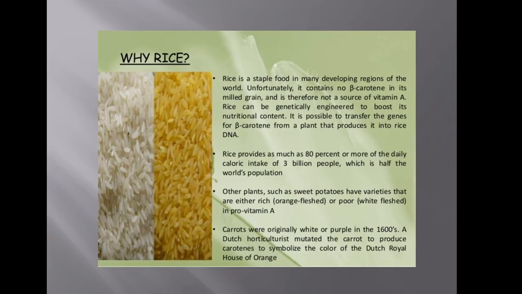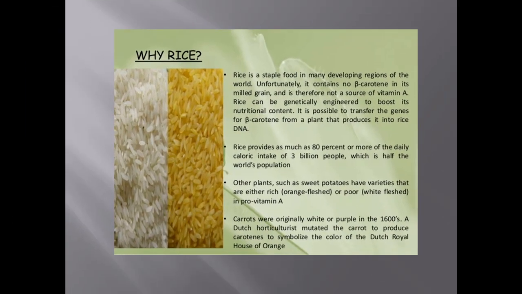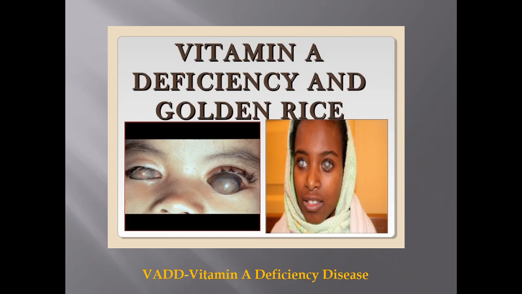Coming to the next aspect of the slide, why vitamin A? I said beta carotene is provitamin A. Biofortification is done, that is, rice must be enriched with beta carotene so that the human body is able to synthesize vitamin A. Now the question comes, what is the importance of vitamin A?